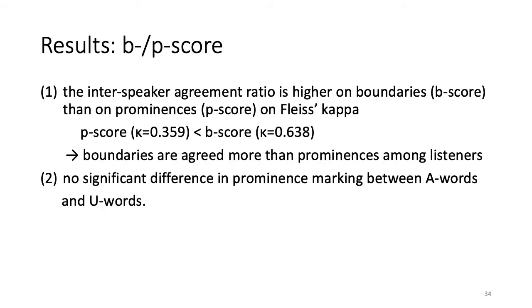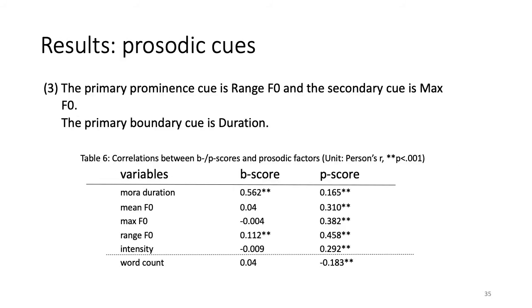As a result, participants agreed on where the boundaries are, B scores, more than where the prominences are, P scores. We did not find any significant difference in marking of prominence between accent types. As for relationship between marked prominences and boundaries, the following was found. The primary prominence cue was range of F0, and the secondary one was max of F0. As for boundaries, the primary cue was duration.